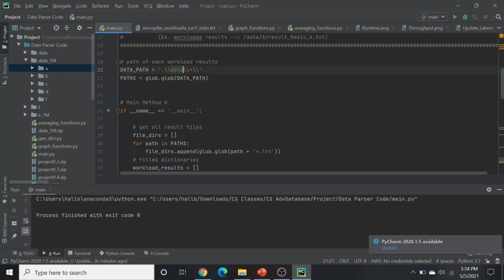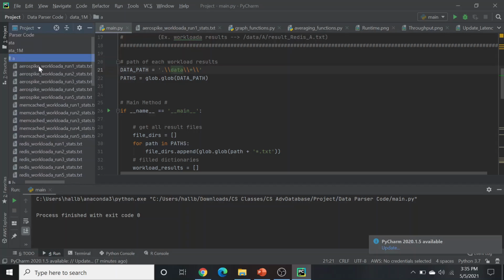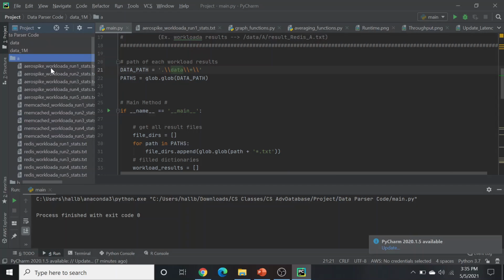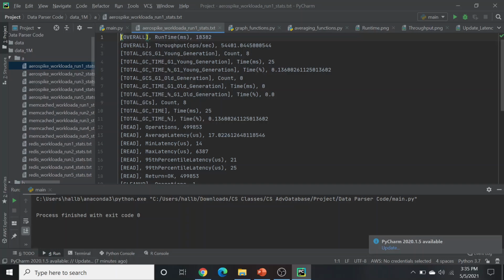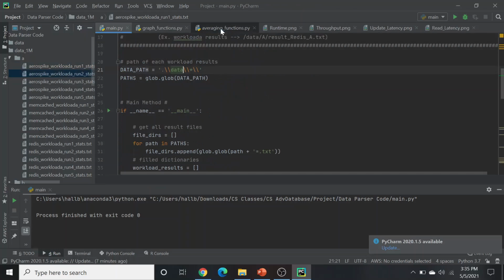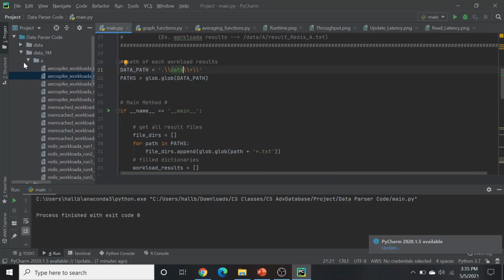Hello, we will be showing a demo of the graphing of our results. Once we have run our experiments for each of the workloads 5 times, we put them into text files. So for workload A, we will have 5 Aerospike workloads, 5 Memcache, and 5 Redis. Looking at one, we will be running the average among these 5 for our graphing function. Here we have 18,382, and here we have 18,064. Among these 5 statistics, we will average them, and then we'll plot them on the figure.